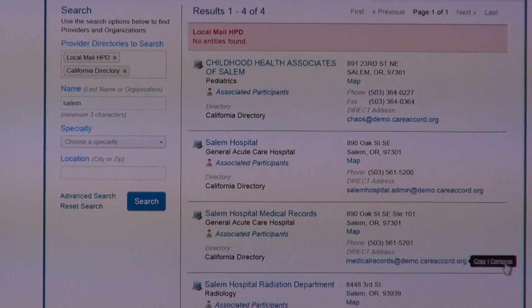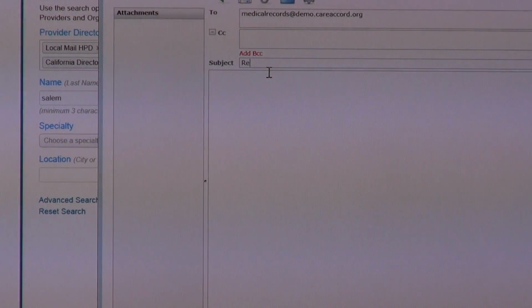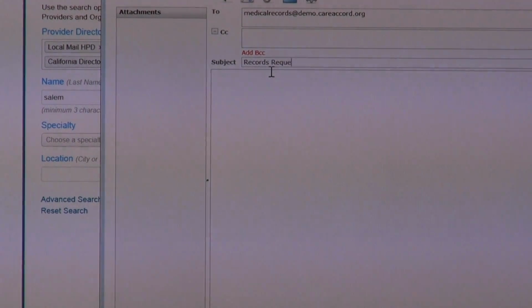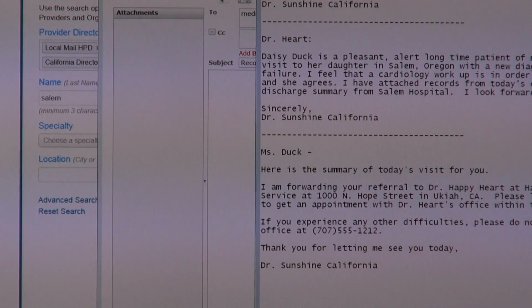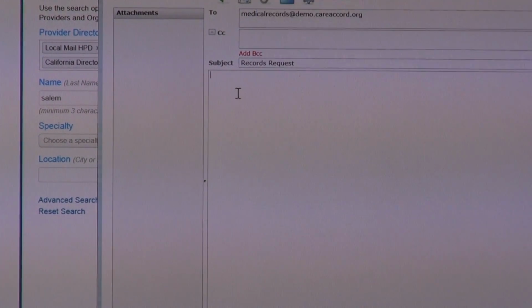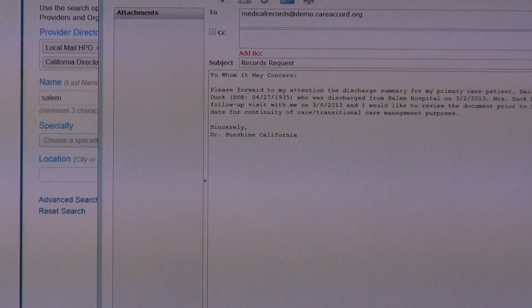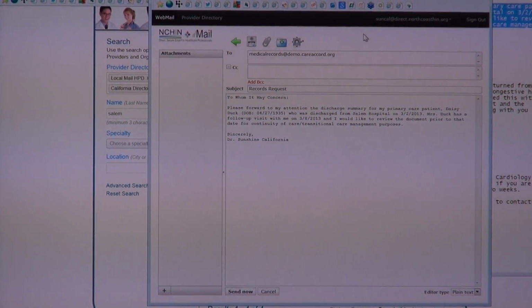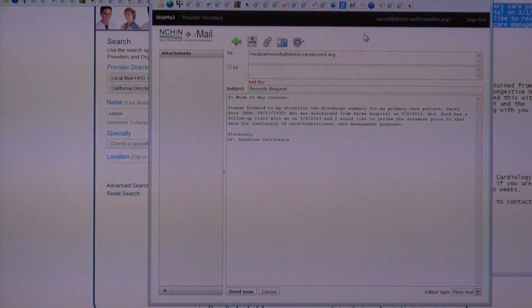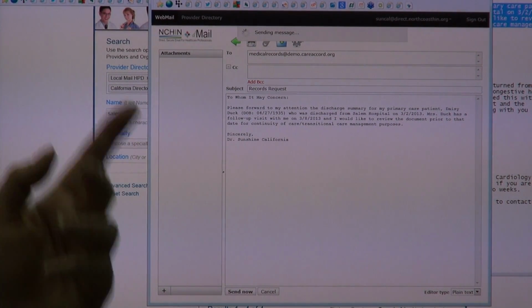If I click on it, I can click Compose. And I can send a request for records. Just so nobody has to watch me type, I do have a pre-composed message here. And this message just indicates that I'm asking for records on Daisy Duck with her date of birth, the date she was in the hospital, and why I'm asking for that information. So up in Oregon, they don't have to do anything more than send me the records back. So we're sending the message.